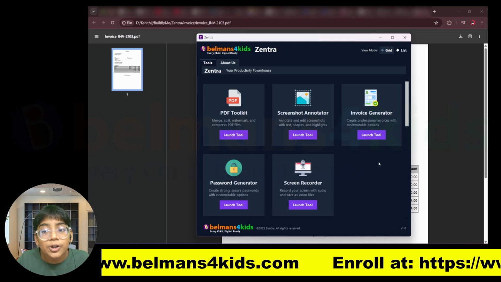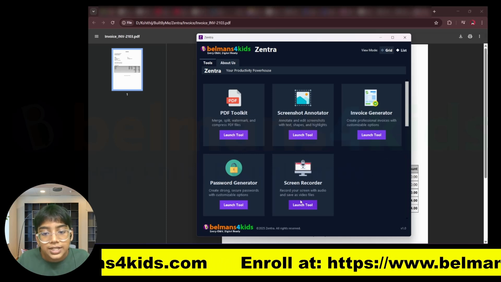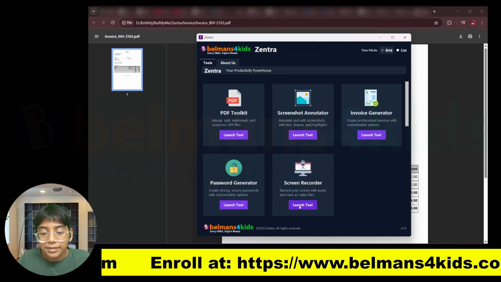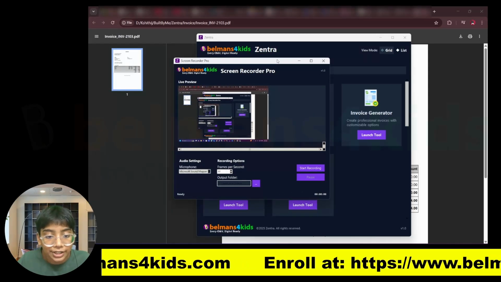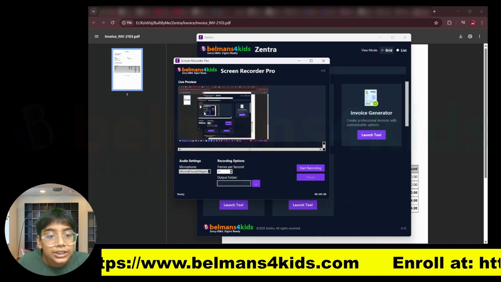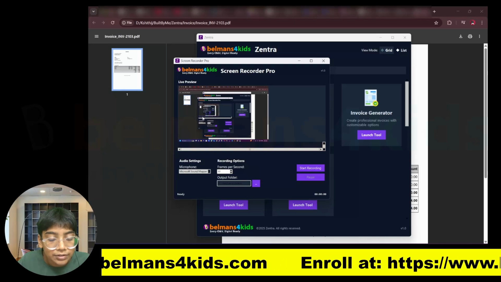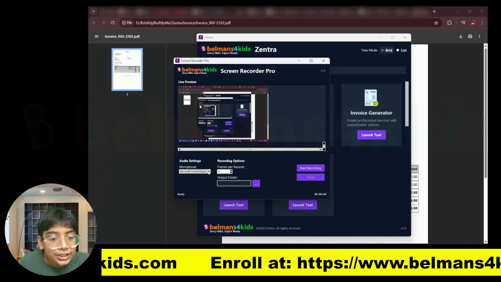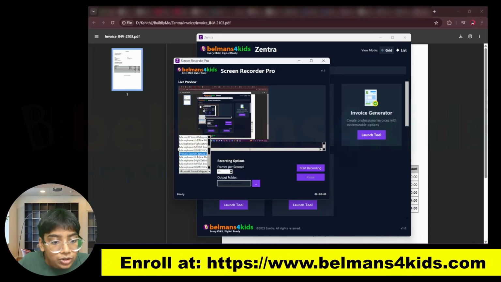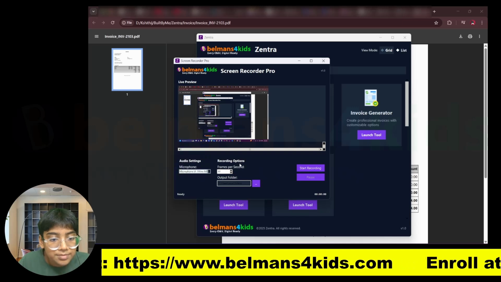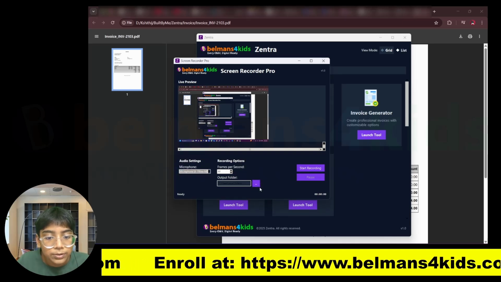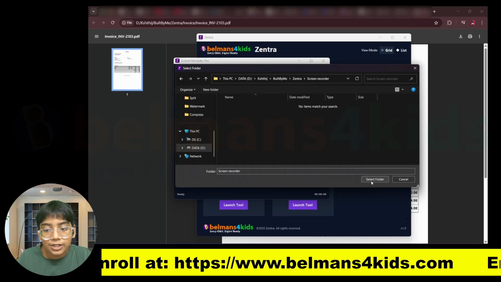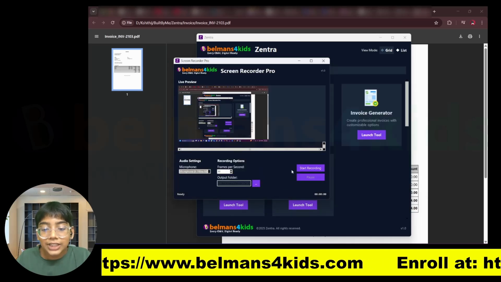Now let's move on to the last tool, which is the screen recorder. I can press on launch tool over here and you can see this is how the screen recorder looks. Here is a live preview of what it will record, and you can even select a microphone. So let me select this microphone over here and set the frames per second. I can pick the output folder, so let me pick this folder, select it, and I can just start recording.